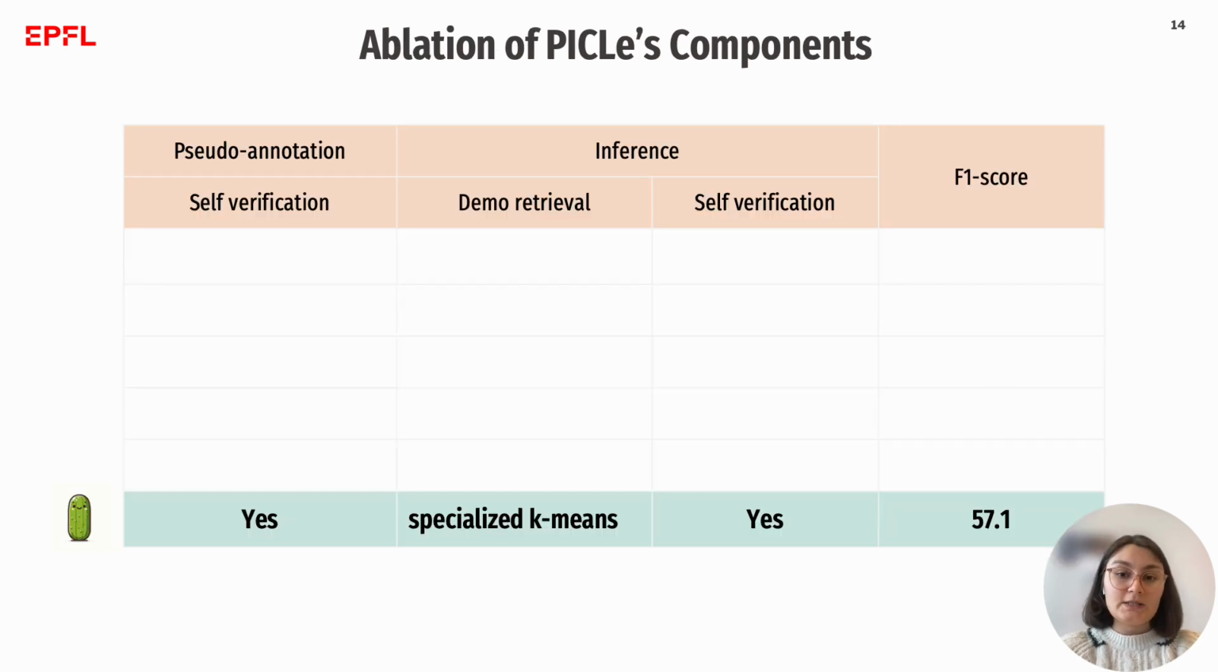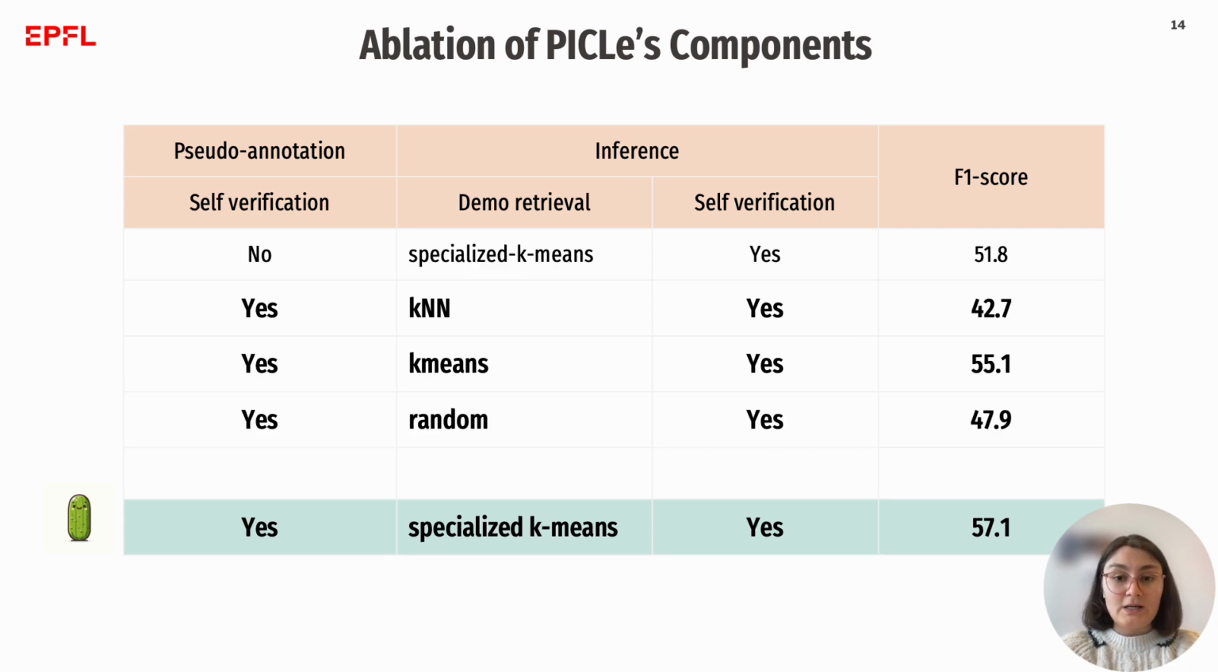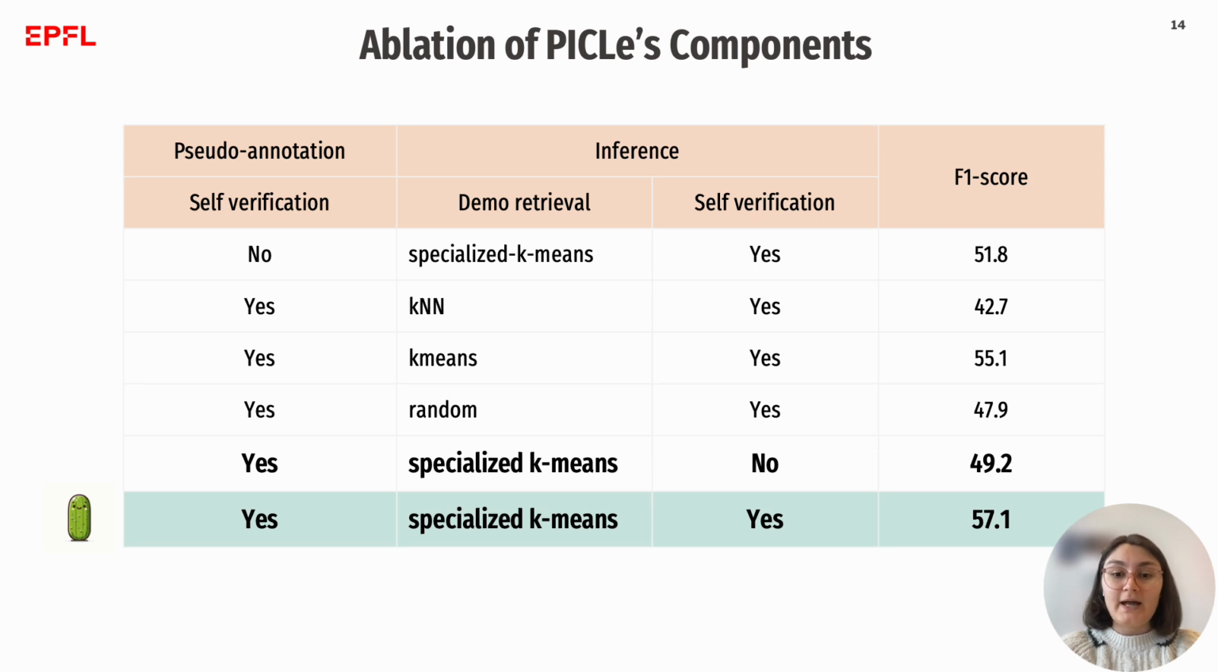We perform ablations to better understand the importance of each component of PICLe. We study the impact of self-verification in the pseudo-annotation stage, compare specialized k-means with existing random and cluster-based demonstration sampling methods, including k-means and KNN, and evaluate the impact of self-verification at inference stage. Our experiments illustrate the importance of each PICLe component.